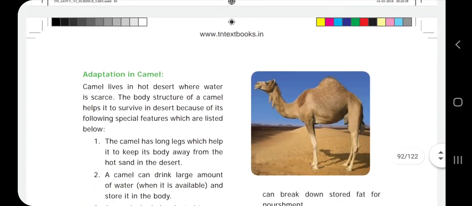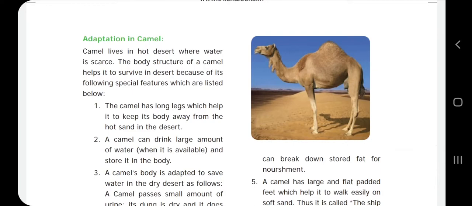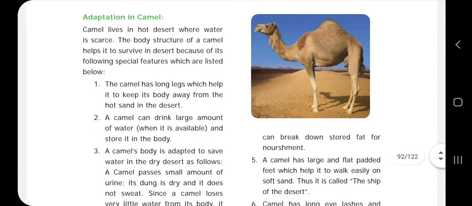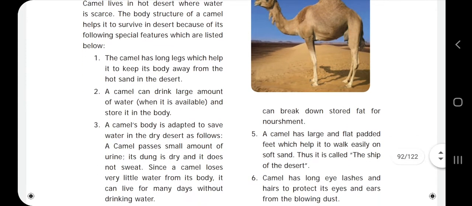Next one, adaptation. Camel lives in deserts. A camel can drink a large amount of water, and it stores it inside the body. Camel's body is adapted to save water, and how do they save water? They expel only a little urine, its dung is so dry and it doesn't sweat.